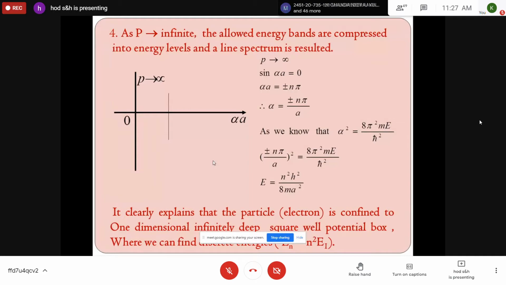It's not 1, 2, 3, 4 like that. Initially it is E1, then we get 4E1, then 9E1 like that. Some missing bands are also possible here, which straight away explains the quantum nature of the particle. So continuous energy is not possible. Only certain discrete energy levels are possible for the electron to propagate.